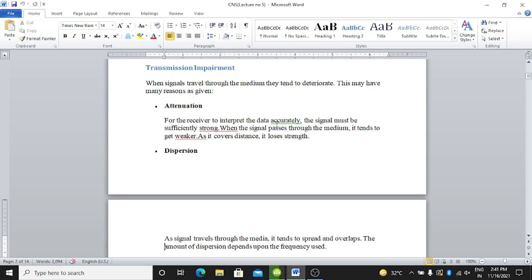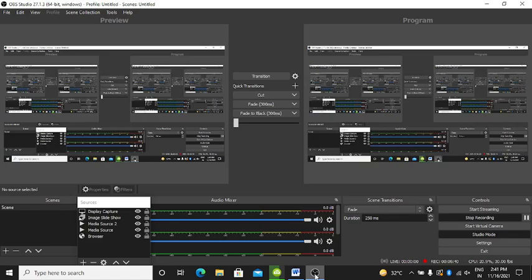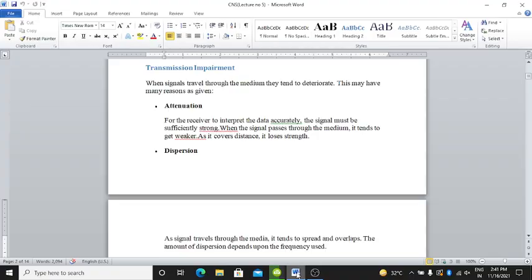For the receiver to interpret the data accurately, the signal must be sufficiently strong. When the signal passes through the medium, it tends to get weaker. As it covers the distance, it loses strength.